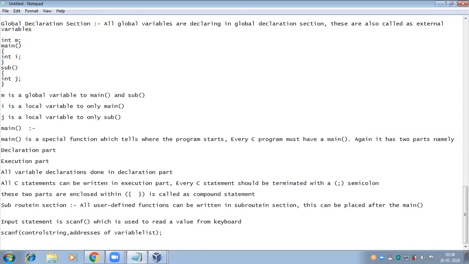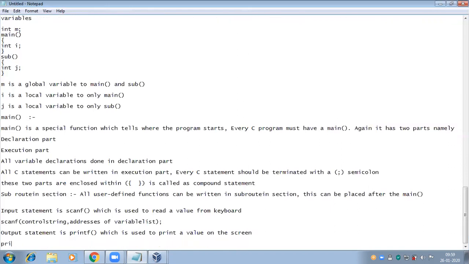The control strings I use in the input statement are used in the output statement also, because in the same way I should print different types of values. So I can use the control string in the output statement called printf also, which is used to print a value on the screen. Printf, within double quotation, I give the control string.